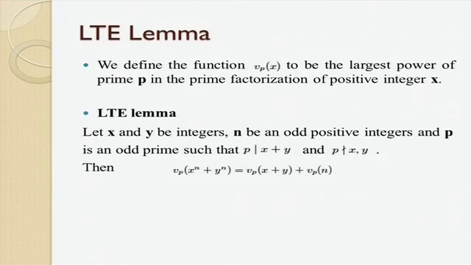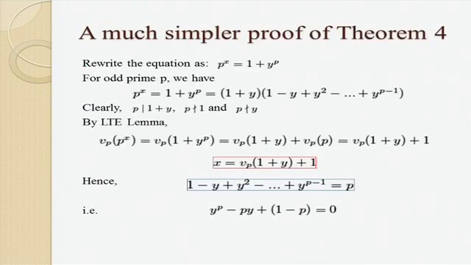For the LTE lemma, it deals with the prime p, the largest power of prime p in the prime factorization of a positive integer x. I denote this by v_p(x), and I prove this LTE lemma just by simple modular arithmetic and induction. Also, I can give a much simpler proof of theorem 4. And x, the key is the square box, and the rest square box. x is equal to v sub p 1 plus y plus 1, and so that the expression in the blue bracket, I can get the order of p is 1. So that is simply done by derivative test, and I can get the solution.